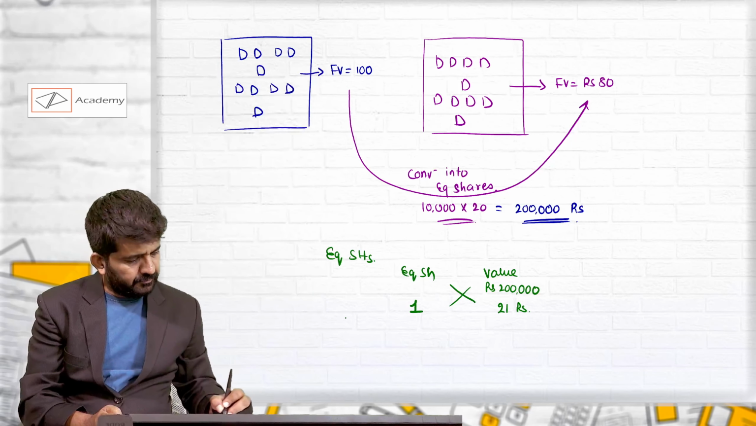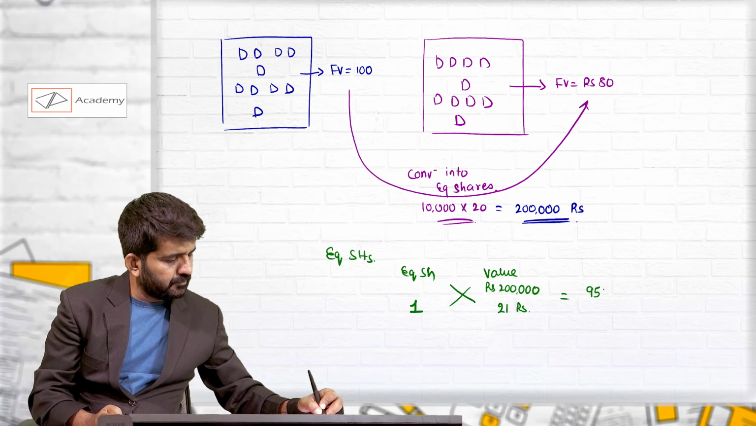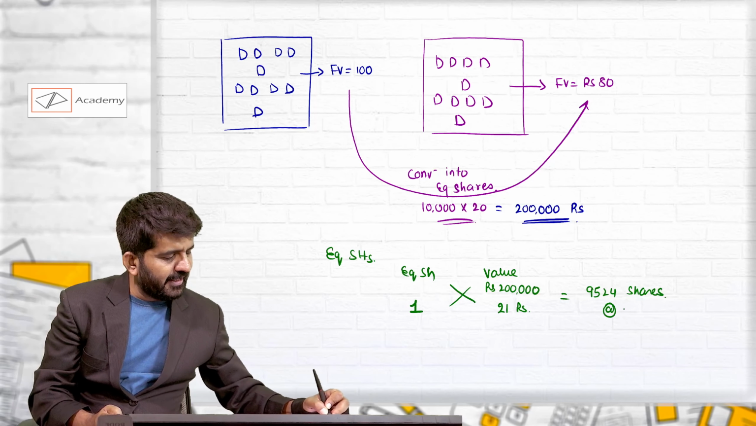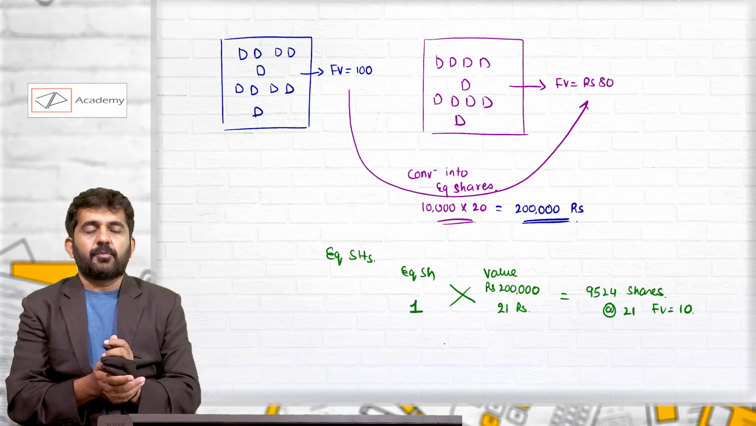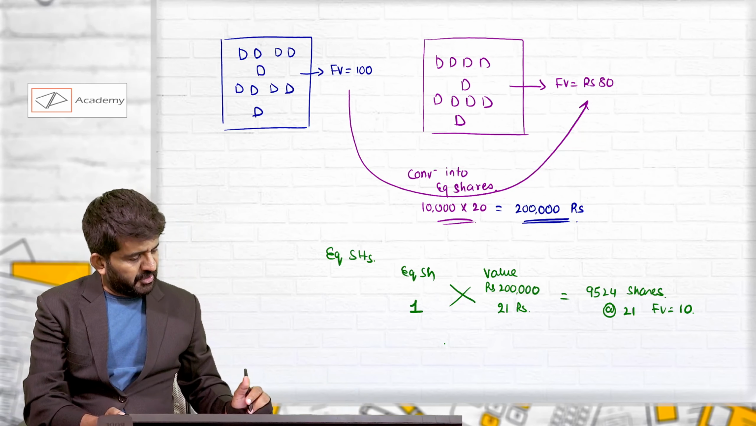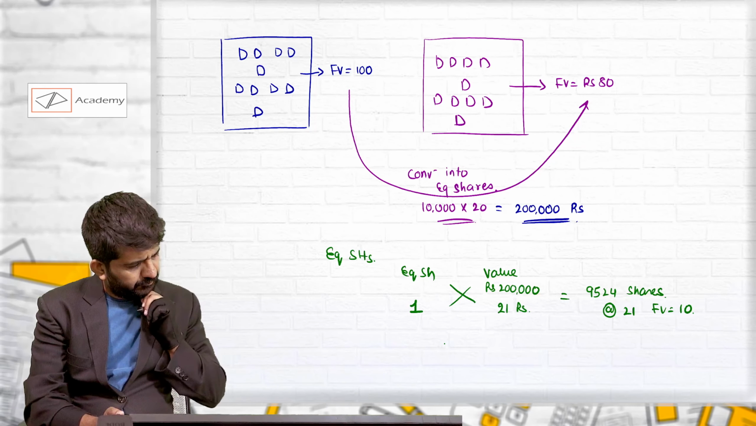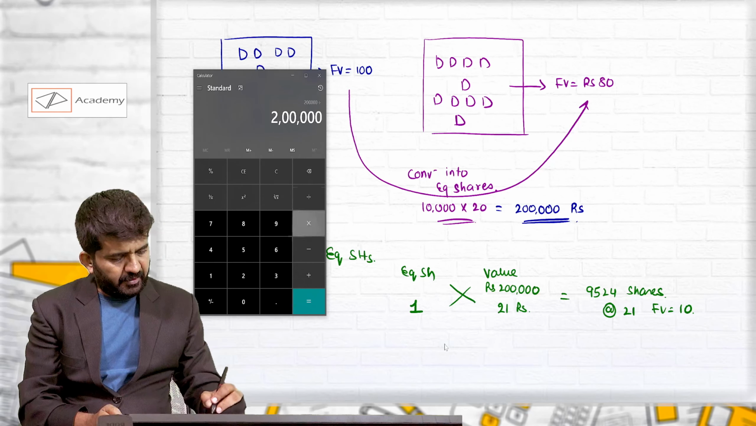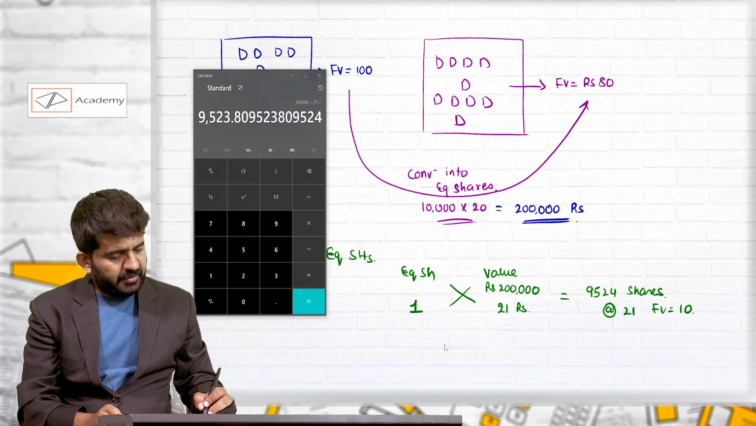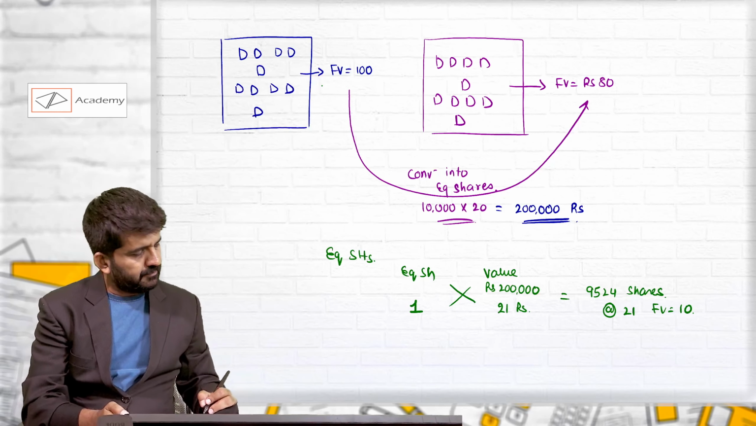9524. At the rate of rupees 21, which is having face value of 10 rupees, this many shares will be issued. Again, do it: 2 lakh divided by 21. 9524. Yes.